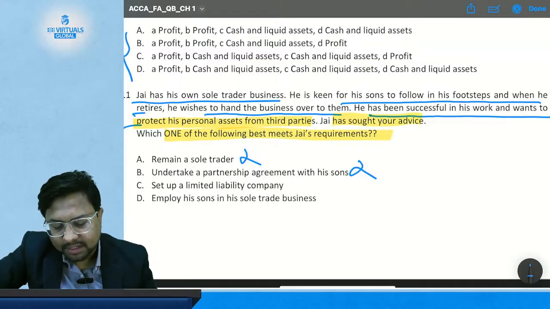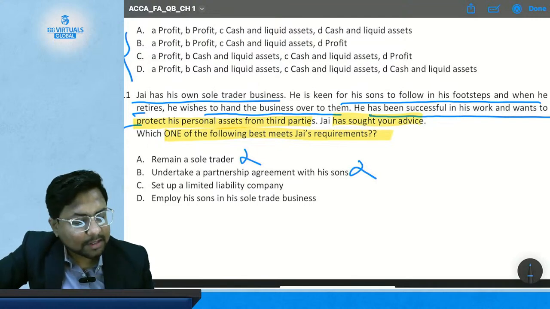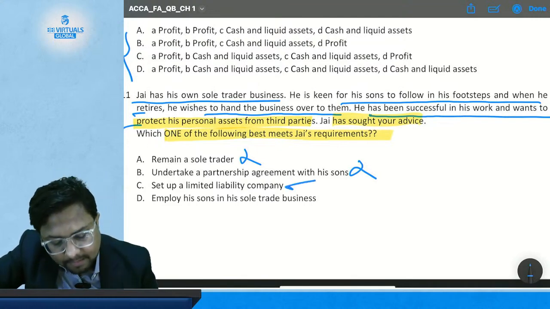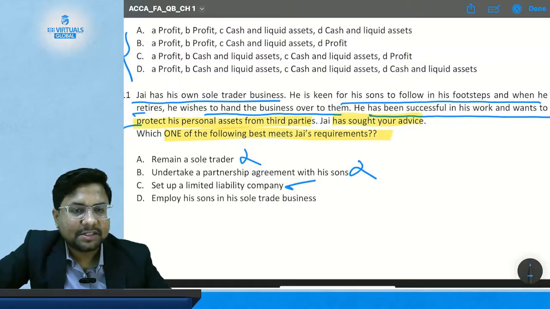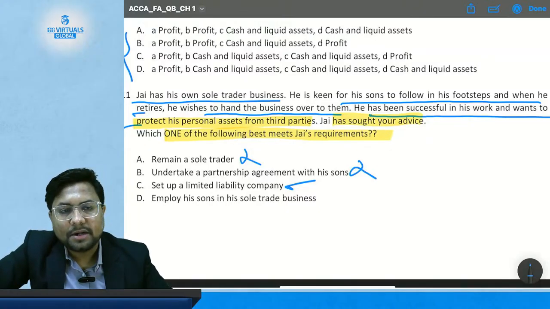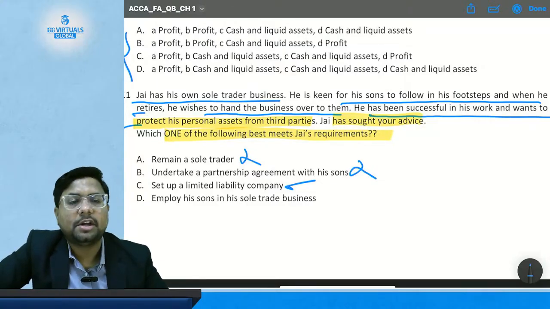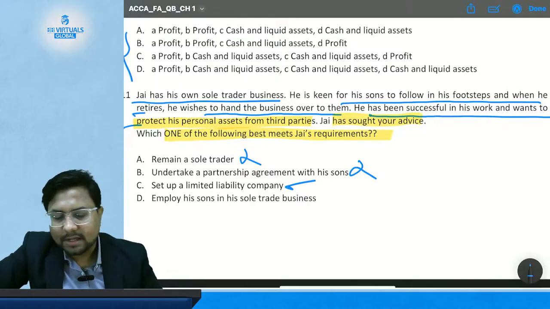Then option C, set up a limited liability company. If they set up a limited liability company, they will have protected the personal assets of his son and his own. In a company there is a separate legal entity, so their personal assets are not going to be used to repay the obligations and debts of the company. So option C is correct.